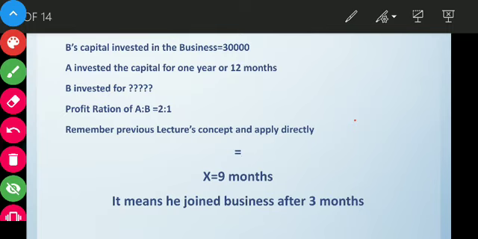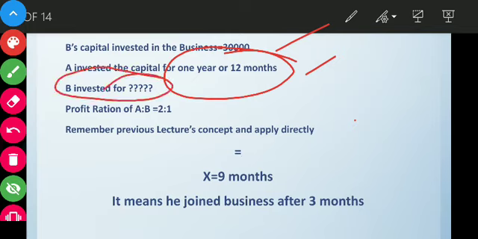That is, we have A's capital and B's capital given. The time period of A is given. So, what will be the time period for which B has invested his money? Let's assume that B has invested his money for X months. Okay. So, what will be the formula?